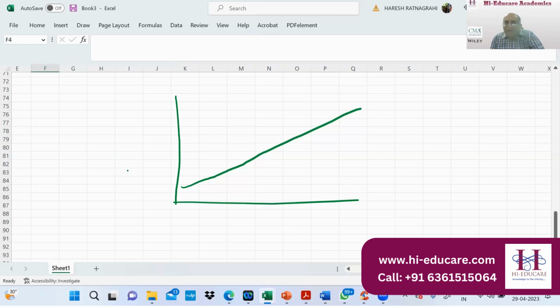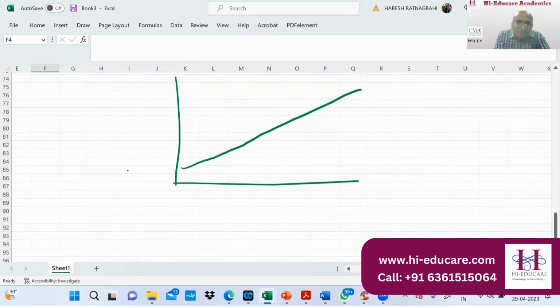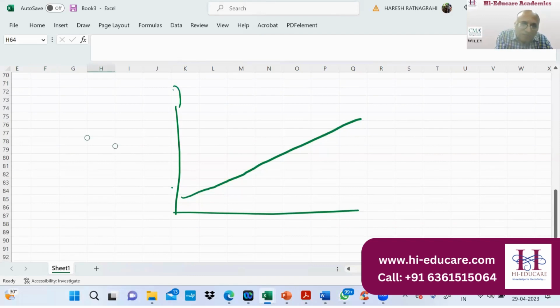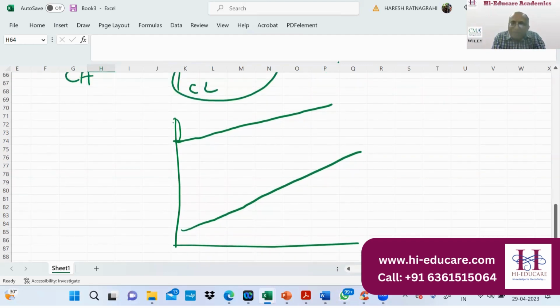It means that if net income is growing, and this is your equity, for example, the opening balance of equity is this. Don't you think your equity is also increasing? Do you agree? Net income is credited to your retained earnings, which is credited to your reserves and surplus. So your equity is also increasing. So if I take the closing equity, it's a misunderstanding.